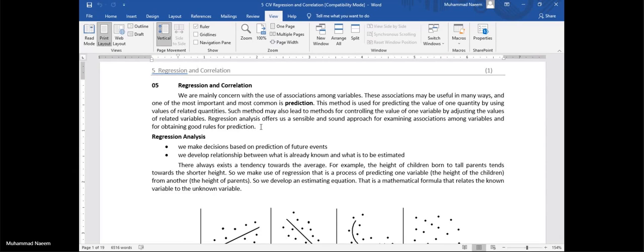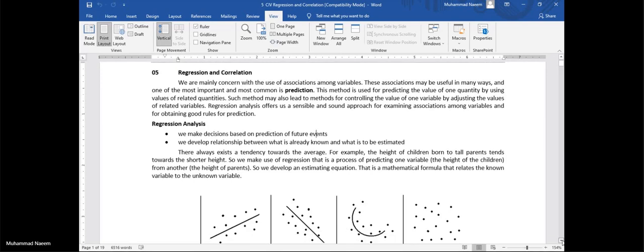It also helps us see how things are related. In this way, we can decide where we are standing and how we should exist. How can we exist in the market? In this regression analysis, we make decisions based on prediction of future events.